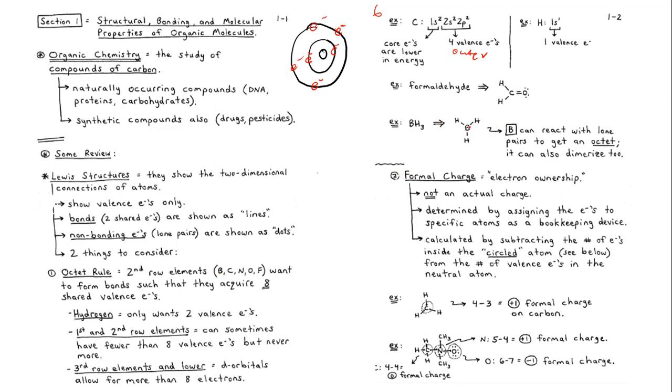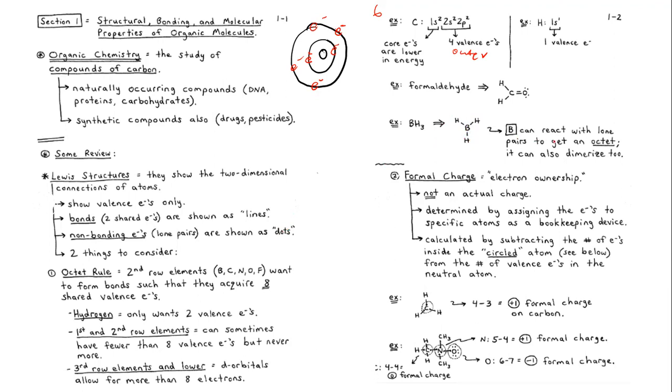Because if you have a look at this B, we know that boron is in group number 3 of the periodic table. So that means the valence electrons for boron is 3. So these hydrogens, as they react with this boron, what is going to happen? We're going to have the shared electrons, right? And therefore this boron is going to be surrounded by how many electrons? Remember, one line represents 2 electrons, meaning we're going to have 2, 4, and 6. So boron is surrounded by 6 electrons. It is not surrounded by 8 electrons. That means boron is an exception to the octet rule, and this is a compound which is unstable, but yet it is highly reactive.